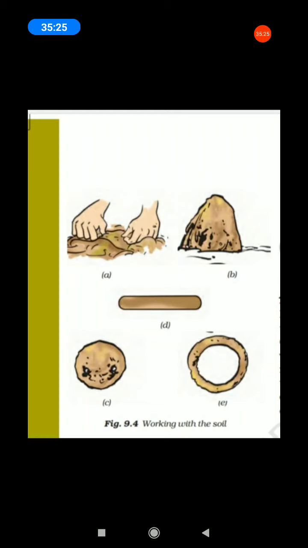Can you suggest which type of soil would be the best for making pots, toys and statues? Which type of soil? Clay soil. Clay soil is the best for making pots, toys and statues.